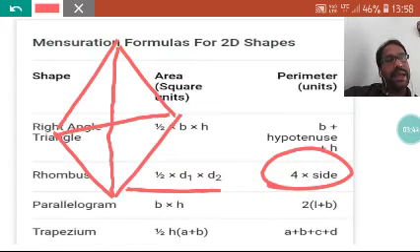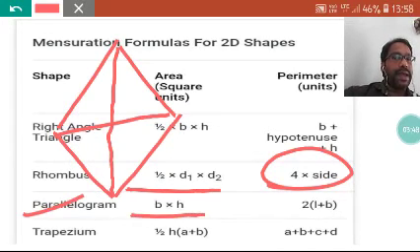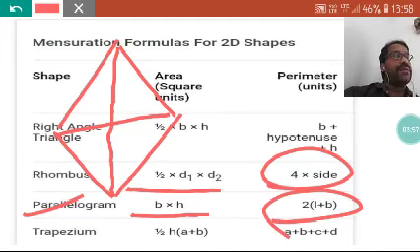So we have found the rhombus area. Area of a parallelogram is base into height. See here, this is the parallelogram, base into height. Its perimeter is the same as the perimeter of a rectangle. Why? Because opposite sides are equal in a parallelogram. Clear? Then we have the trapezium.